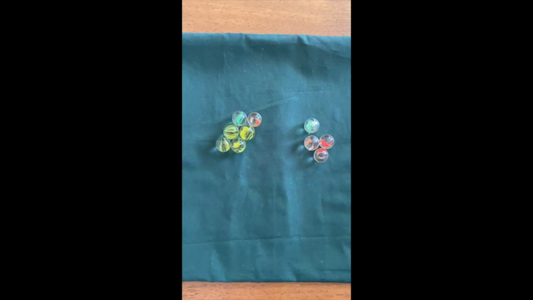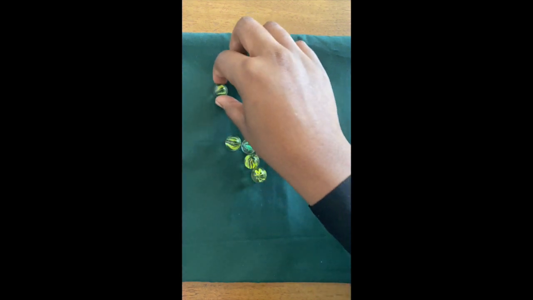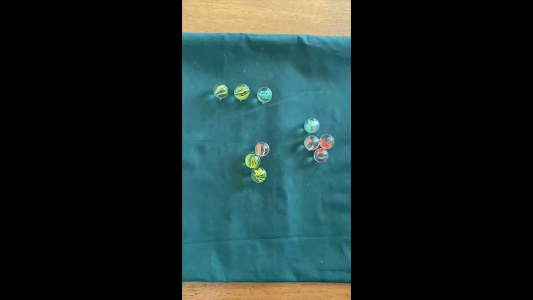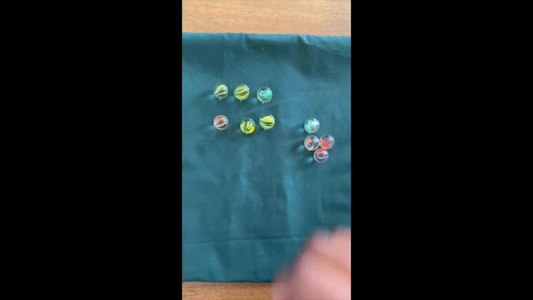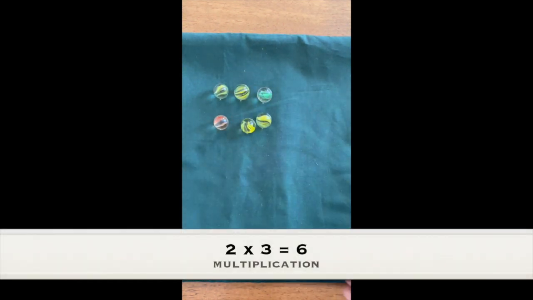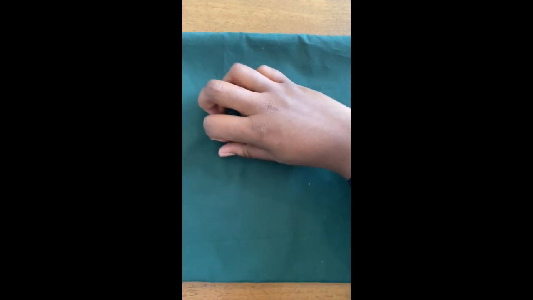They can also use it in multiplication. So let's say we wanted your child to do 2 times 3. We can use it as 2 lots of 3, so we can group them 2 lots of 3. So 1, 2, 3, that's 1 lot of 3. 1, 2, 3, that's 2 lots of 3. So 2 lots of 3 would be 1, 2, 3, 4, 5, 6.